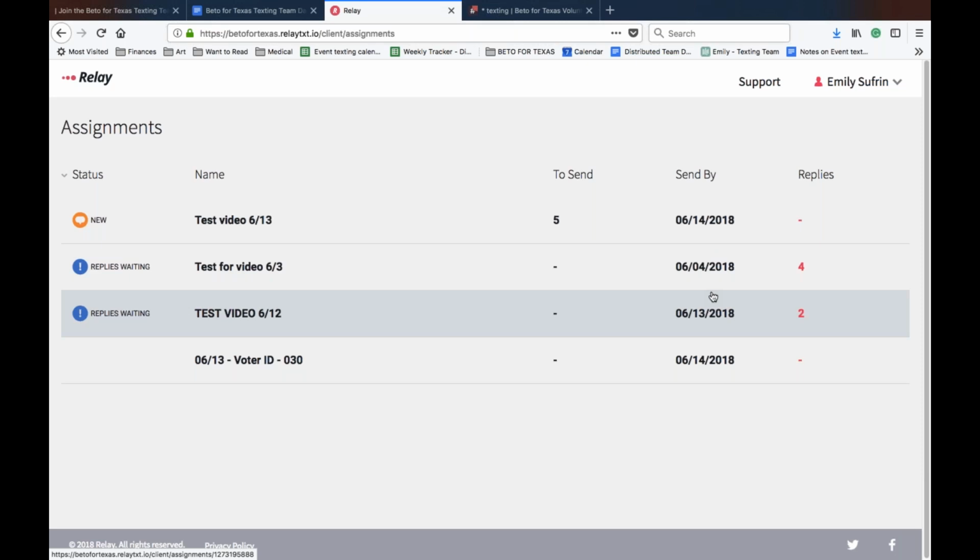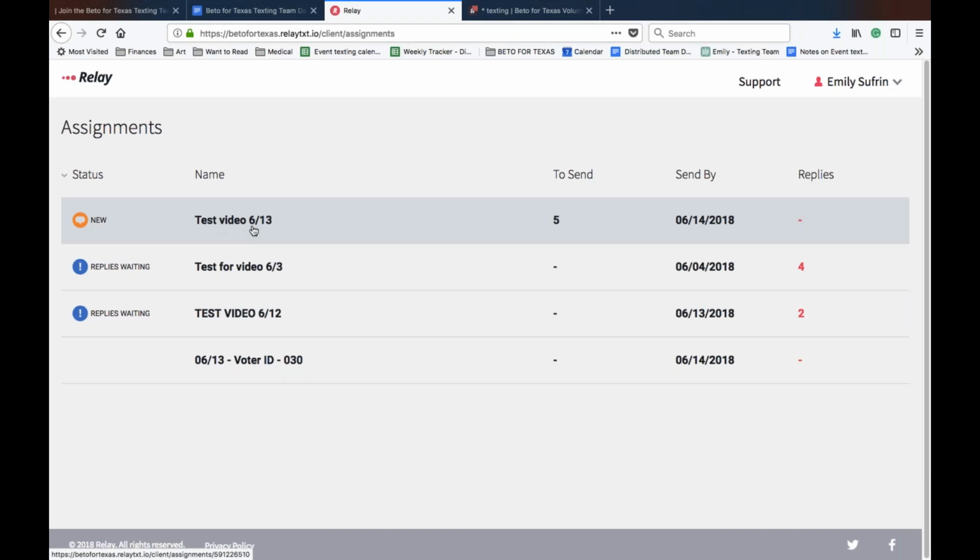So today I'm going to show you how to do a voter ID campaign. But like I mentioned at the beginning of this video, there are also events that you will be sending text invites for. So it's really crucial that you read the daily channel message that's posted in Slack when texts go live, because that will detail what kinds of events we're doing, what kind of campaigns we're texting about.